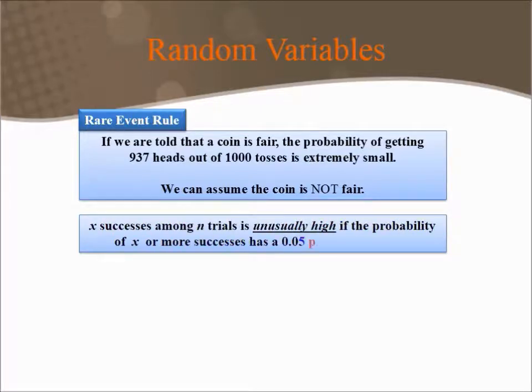X successes among n trials is considered unusually high if the probability of X or more successes has a 0.05 probability or less. So back to the example with the 937 heads, it's an unusually high number of heads because the probability of getting 937 heads or more out of 1,000 tosses is less than 0.05.